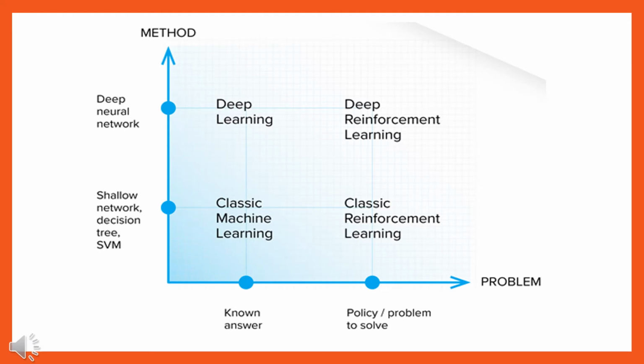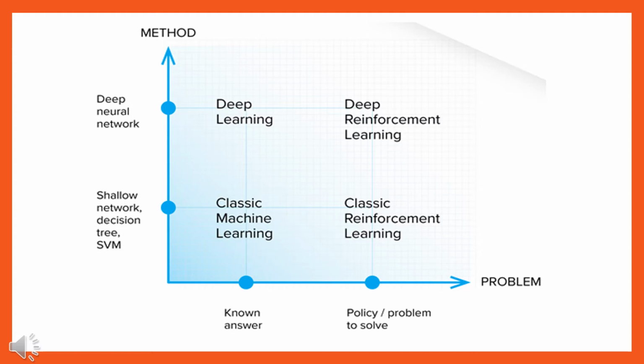In fact, there should be no clear divide between machine learning, deep learning, and reinforcement learning. It is just like a parallelogram, rectangle, square relationship, where machine learning is the broadest category and deep reinforcement learning the narrowest one. In the same way, reinforcement learning is a specialized application of machine and deep learning techniques designed to solve problems in a particular way. As the diagram shows, there are two important axes.